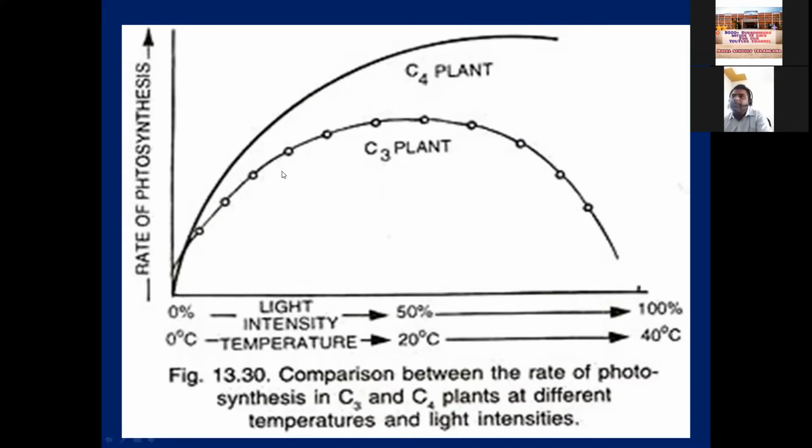C3 plants are temperate plants, C4 plants are tropical plants. So when we are discussing light intensity, C4 plants are more efficient than C3 plants. In high light intensity, C4 plants work properly and better than C3 plants, and the photosynthetic rate will be higher for C4 plants in high light intensity.